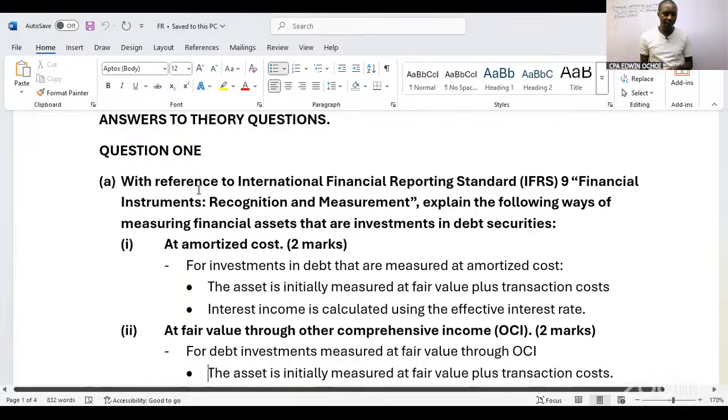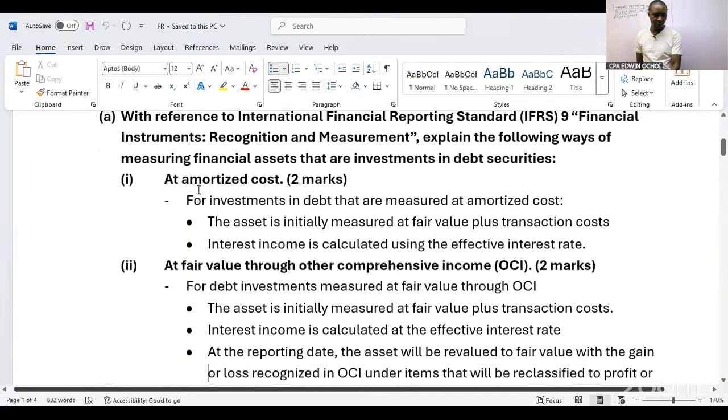So that is at amortized cost. The investment in debt securities that are measured at amortized cost, the asset is initially measured at fair value plus transaction cost. The interest income is calculated using the effective interest rate.